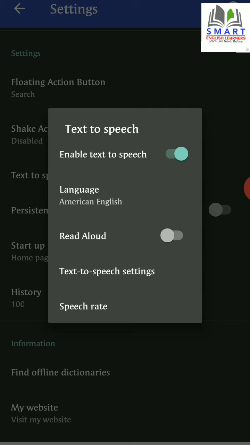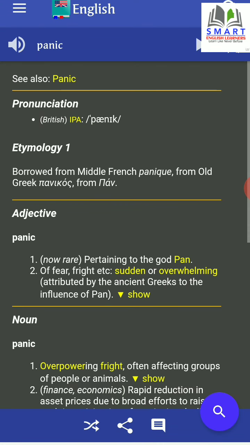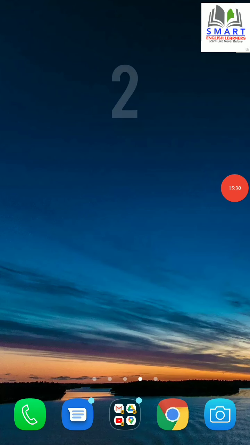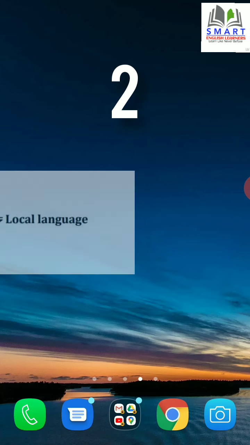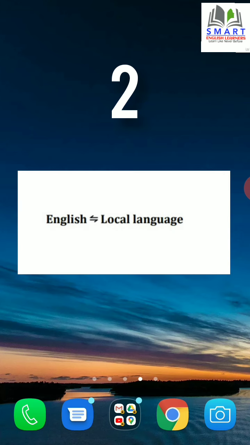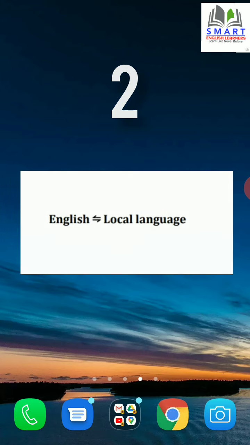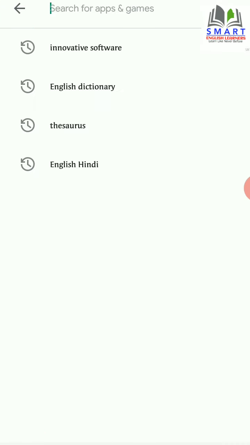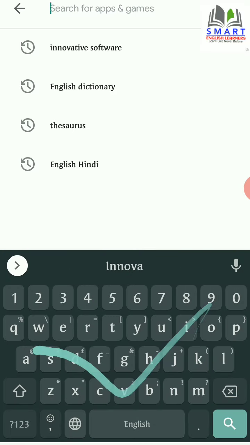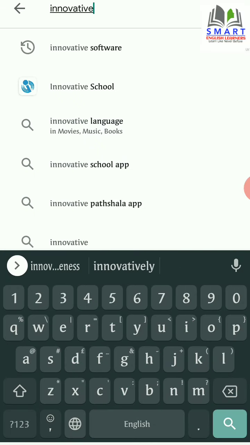Okay, now if you do not understand the meaning clearly with the help of English to English dictionary, the next step you should take is use a dictionary that gives you translation of English words into your local language and vice versa. Means you need an application which can translate words from your language into English. Go to the Play Store and type innovative software in the search bar